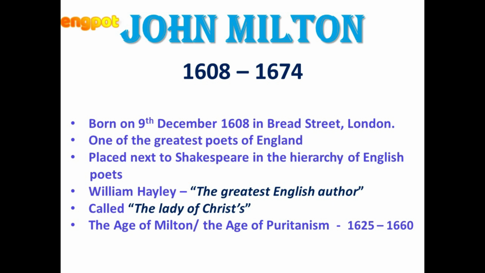The age of Milton, or the age of Puritanism, was from 1625 to 1660. You know that John Milton was a Puritan. He believed in Puritanism, and Puritanism was the greatest movement. It was a religious reform movement, and it became a national movement against the tyrannical rule of the king, and it stood for the liberty of the people. So Puritans were against the king, and they stood for the liberty of the people.